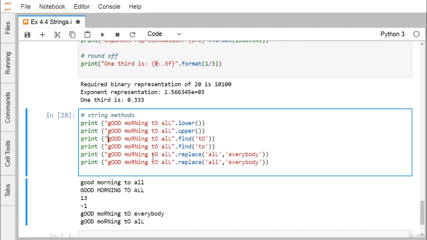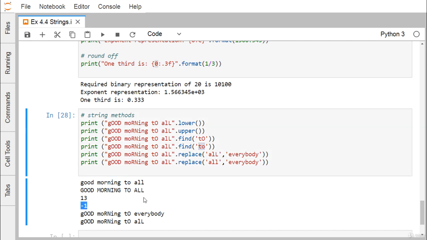Let me go on counting here. That is our 0, 1, 2, 3, 4, 5, 6, 7, 8, 9, 10, 11, 12. And from the 13th index, this 2 is beginning, so that's why I'm getting here 13. But if you go on searching this 2, all this T and O in lowercase, you may not get a match because it is a case sensitive find. As a result of that, it will give me the outcome as -1, meaning unsuccessful searching.